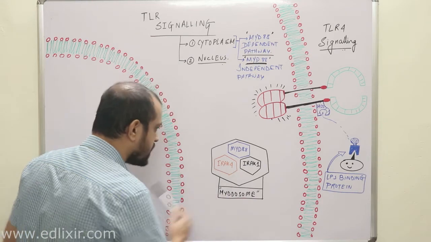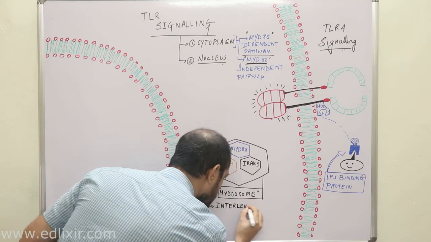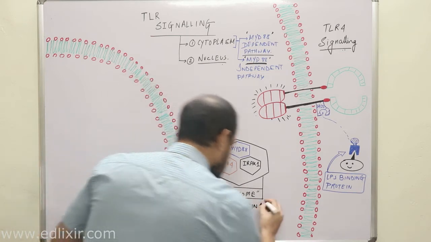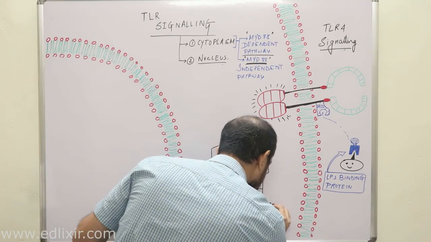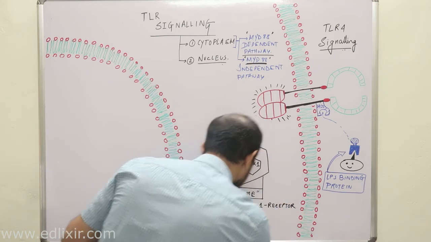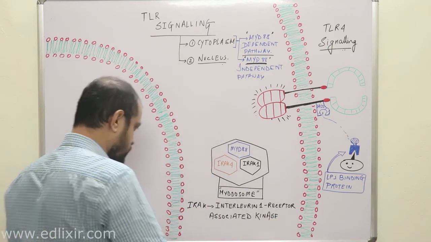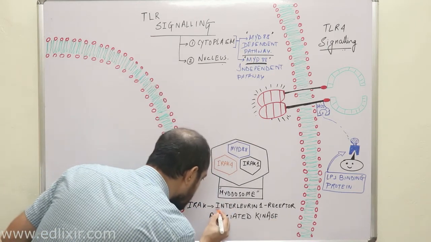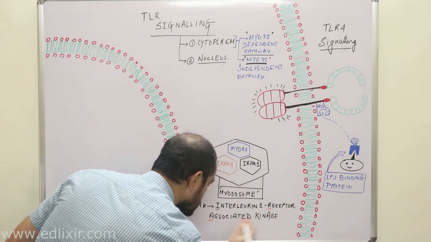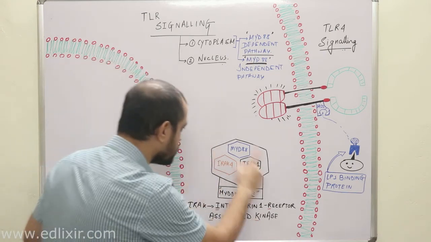Now the full form of IRAK is interleukin-1 receptor associated kinase. This is very important for you to understand.